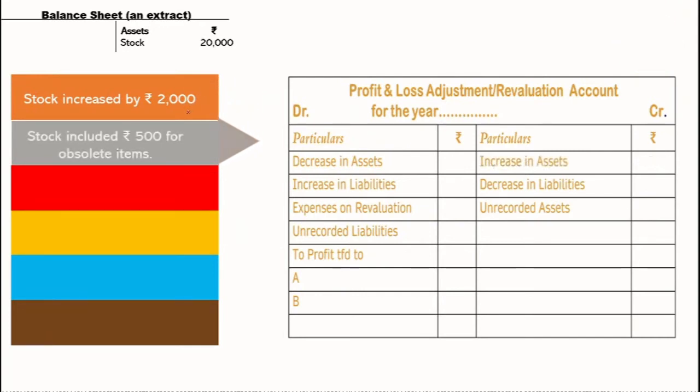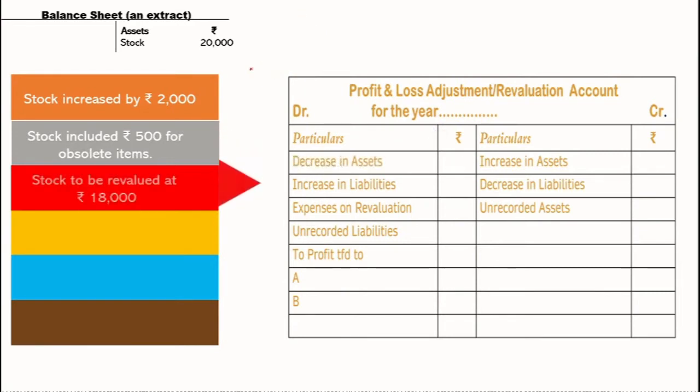Moving ahead, the stock included rupees 500 for obsolete item. Obsolete items are those which are not in use now, not useful, so we have to take that out. If we take it out, the value of the stock will reduce, and reduction in the stock is not a good thing because it decreases our asset. So it will be recorded on the debit side.